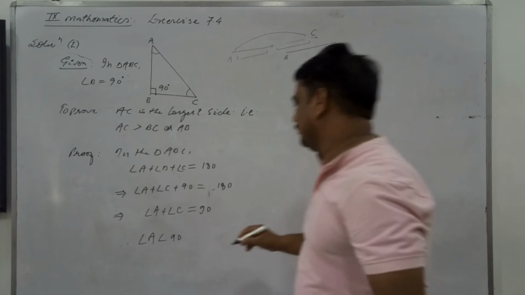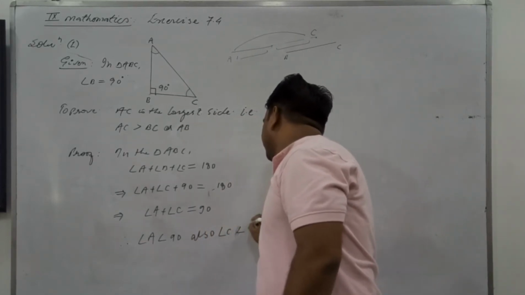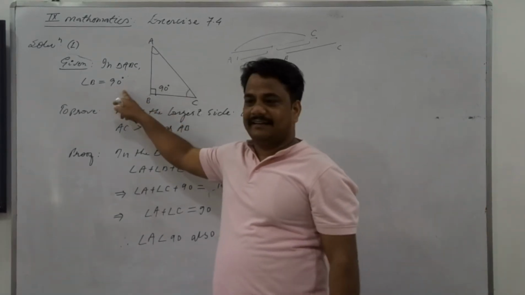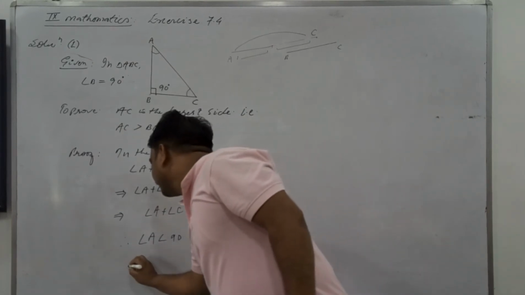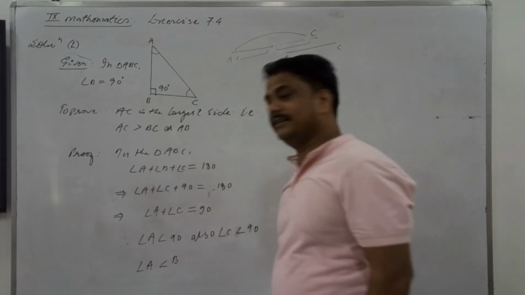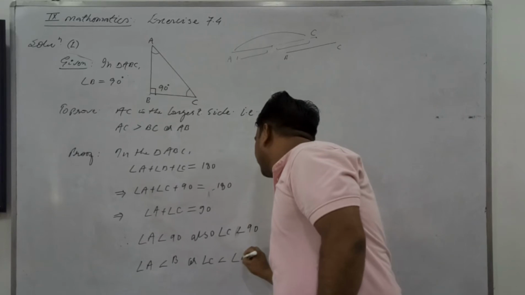Clear now? So angle C is also less than 90. And angle B is 90 here. Therefore, angle A is less than angle B, and angle C is less than angle B.